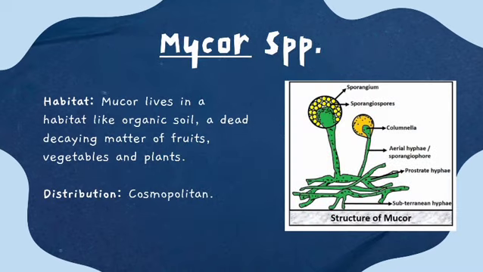So Mucor species, their habitat is mostly organic soil, dead decaying matter of fruits, vegetables, and plants. And when it comes to distribution, they are found throughout the soil. Wherever the organic matter content is more, they grow more.